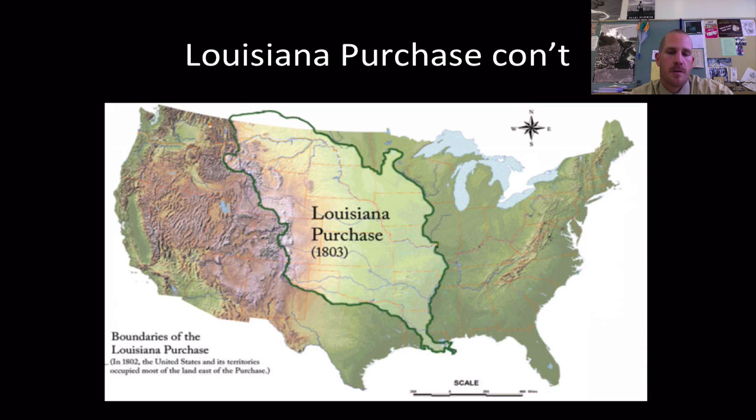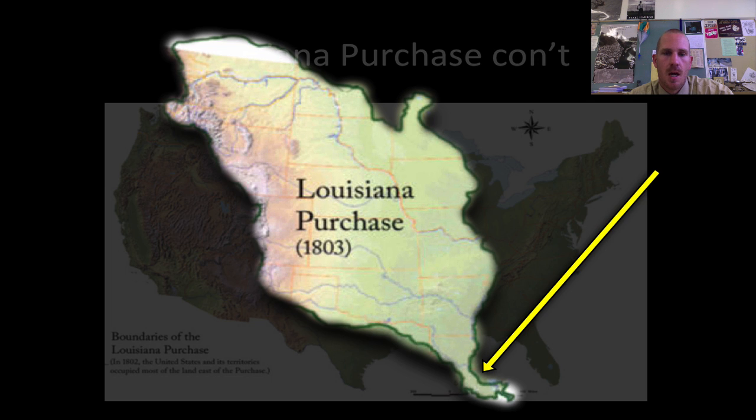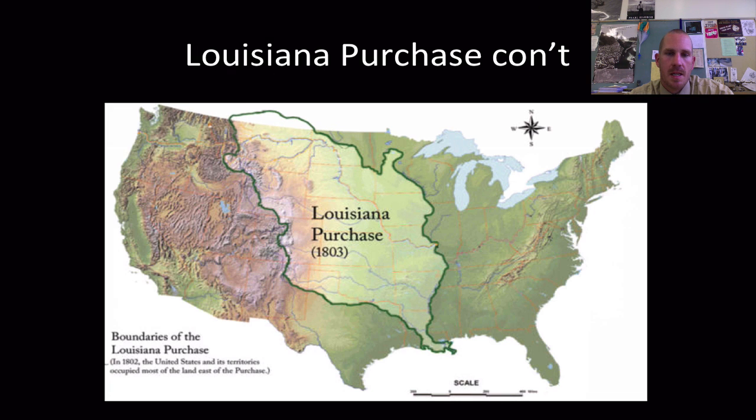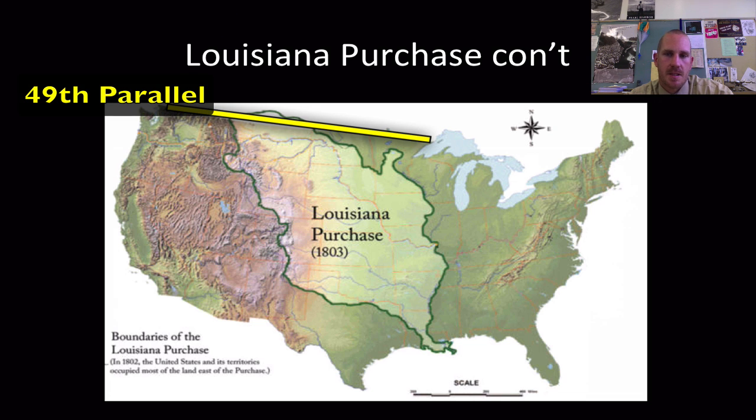And you can see here, this is a huge chunk of territory for $15 million. We get the Port of New Orleans, we get all of this stuff to the Rocky Mountains there, and all the way up north to what is going to be the 49th parallel division line between us and Canada.